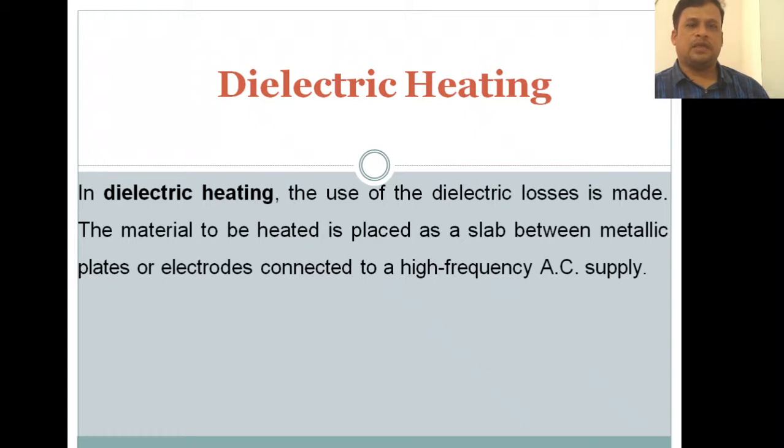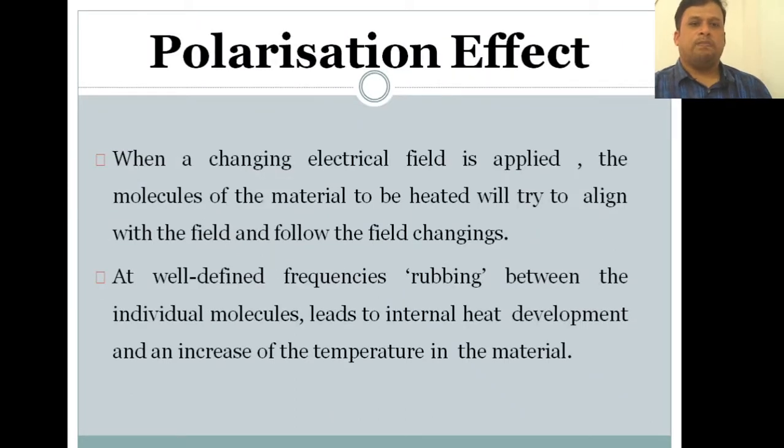Two metallic plates are there, and in between a slab is placed. These two metallic plates are also called electrodes, and these electrodes are connected to a high frequency AC supply. So dielectric heating is nothing but a material placed as a slab between two metallic plates connected to a high frequency supply. And polarization effect.